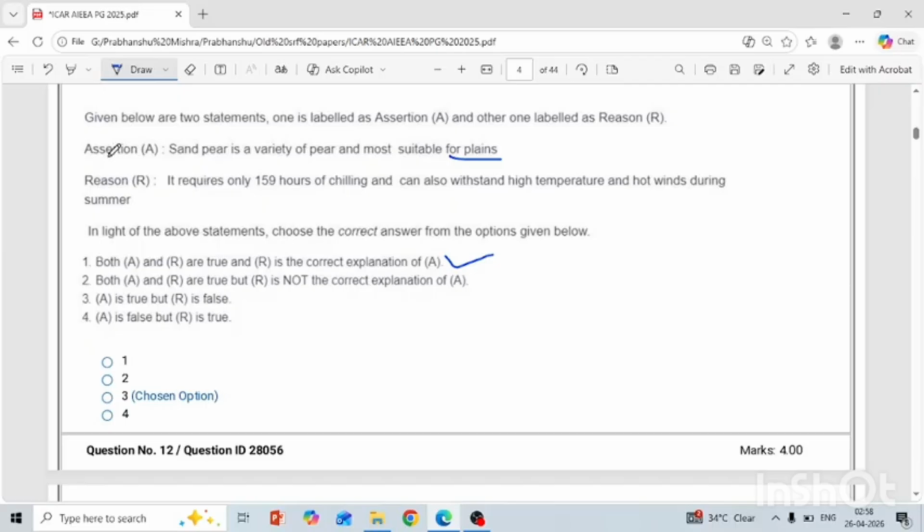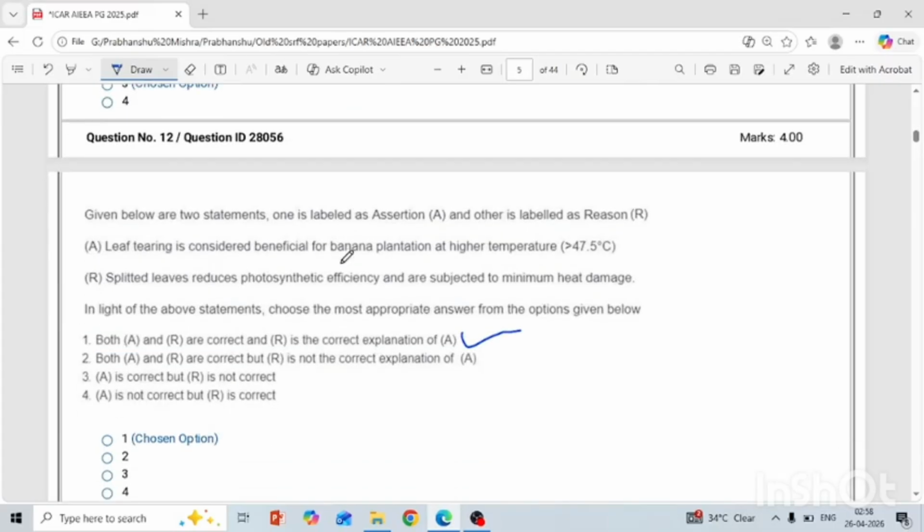Because sand pear has the ability to withstand high temperature and high wind and also requires only 150 hours of chilling. Therefore it is easily accommodated under the plains condition. Okay, therefore both A and R are true and R is correct explaining A.